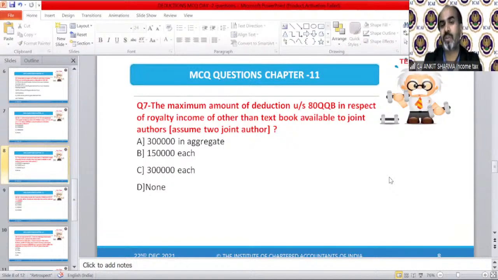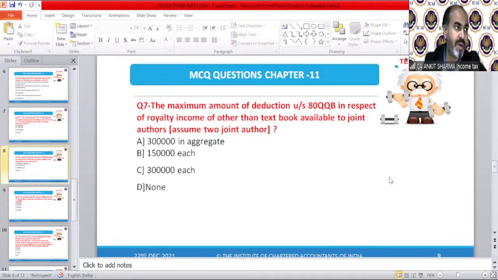There is a book other than a textbook for which royalty has been received, and there are two authors. You need to tell me the maximum deduction under Section 80QQB that can be claimed: 3 lakh rupees in aggregate, meaning both can claim but maximum 3 lakh in aggregate; 1.50 lakh each; 3 lakh for each author; or none. It's a very tricky question.